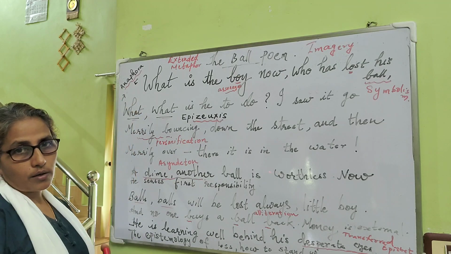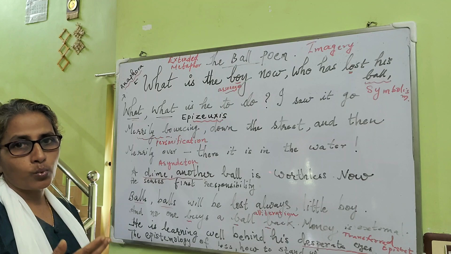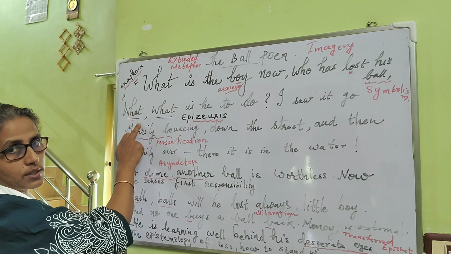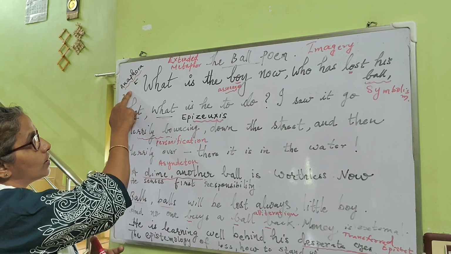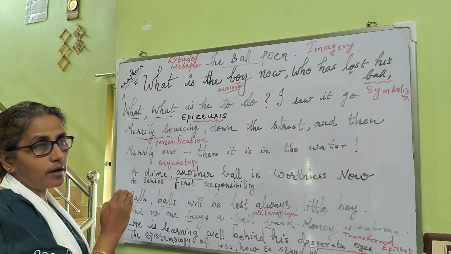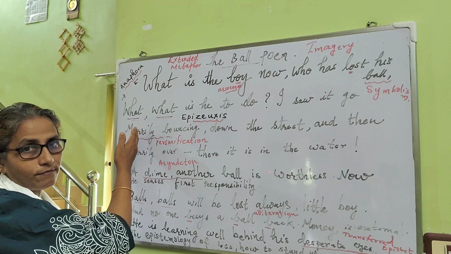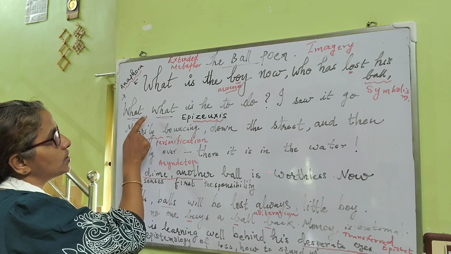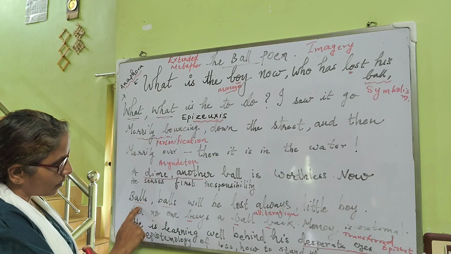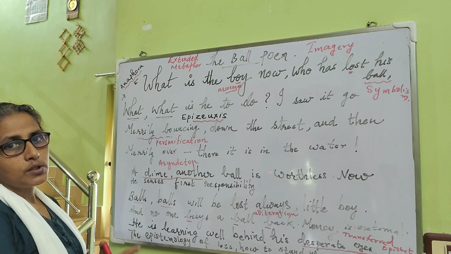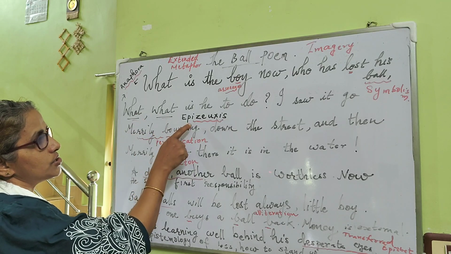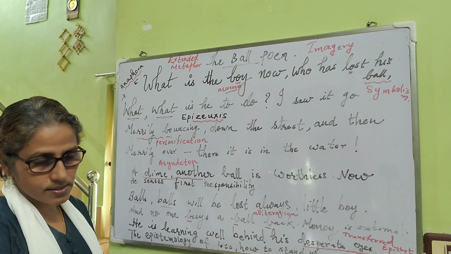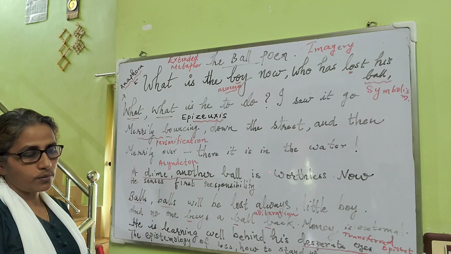One is anaphora. Anaphora is the repetition of the same words in successive lines. A word is repeated in the next line also. That is called anaphora. Same words are repeated in the beginning position of successive lines. Then, other than anaphora, we can see the words are repeated in this way. Such repetition is called epizeuxis. That figure of sound is used.